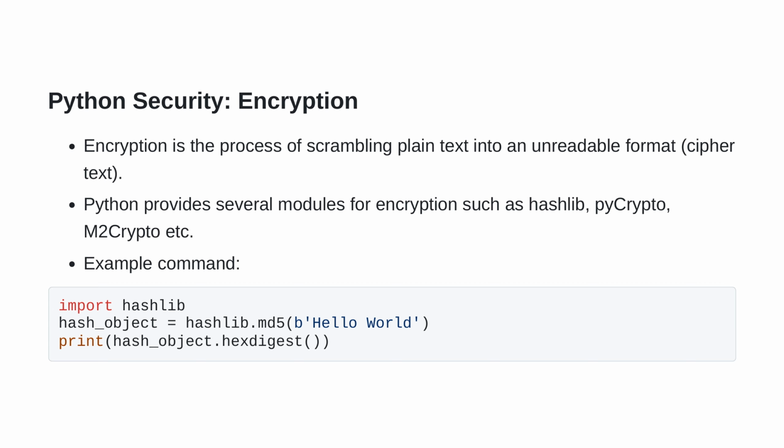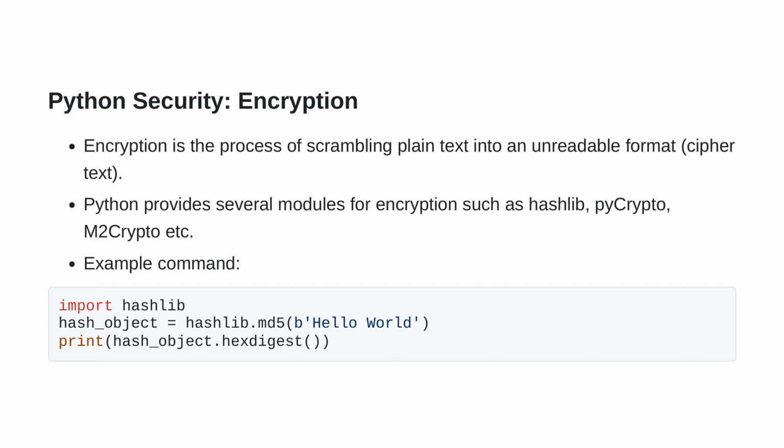Essentially, this involves transforming plain text information into a format that can't be understood or deciphered, which we call ciphertext. The main goal here is to ensure confidentiality and prevent unauthorized access to sensitive data. Python supports numerous modules that aid in implementing encryption. Some of these include Hashlib, PyCrypto, and M2Crypto. To provide an illustration of how an encryption process works in Python, let's consider an example using the Hashlib module.